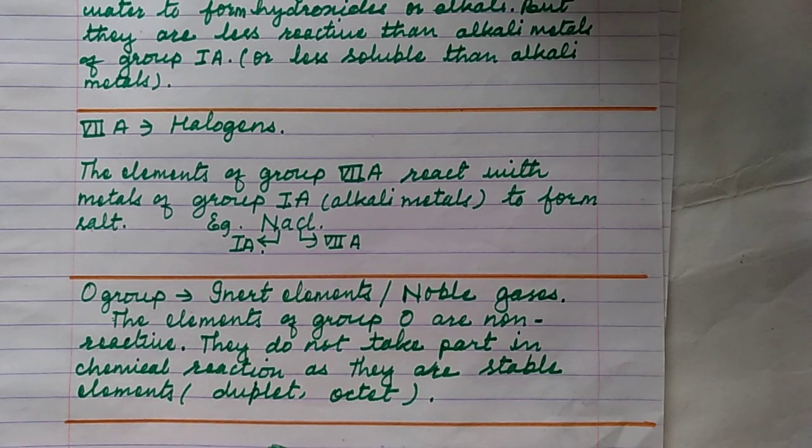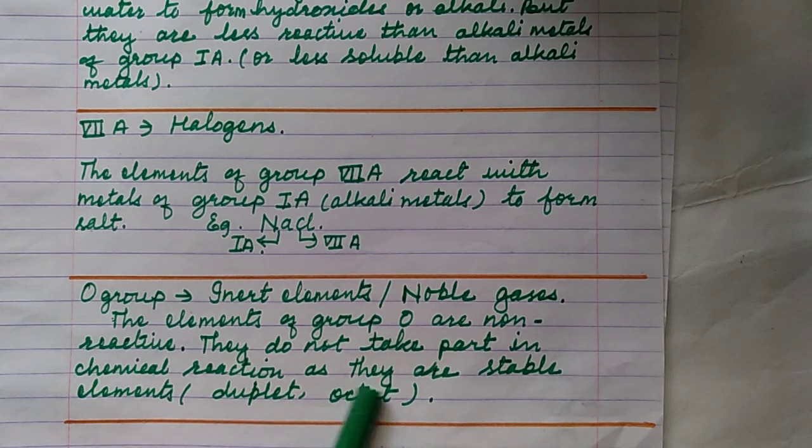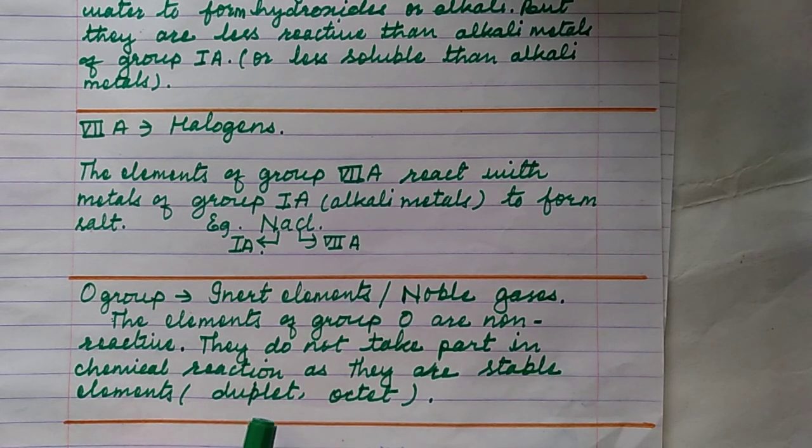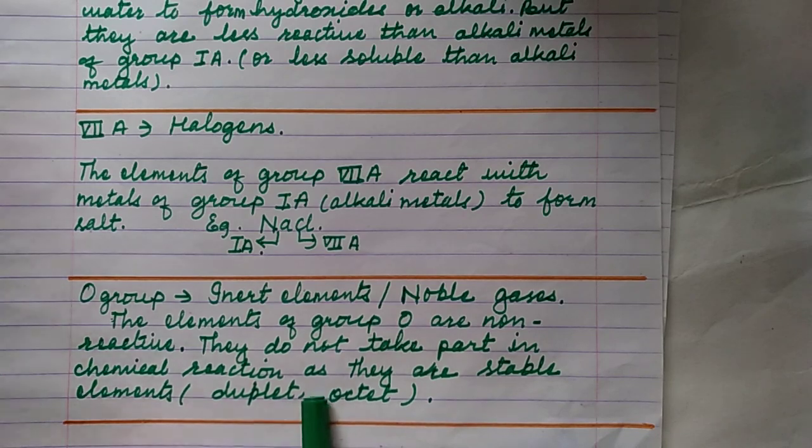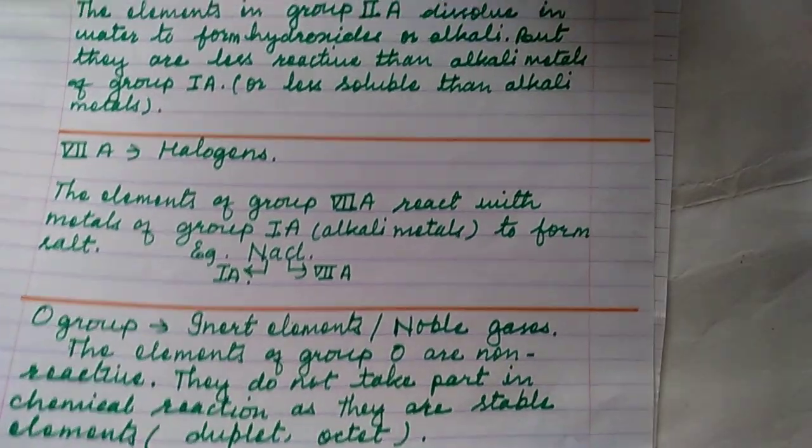Stable means they have either a duplet or an octet. Duplet means they have 2 electrons in the outermost or valence shell, and octet means 8 electrons in the valence shell. Helium is a duplet, and except helium the others are octets. This way they have a stable electronic configuration, which is why they do not take part in chemical reactions. That is why group 0 elements are called inert elements or noble gases. So you have to remember this.